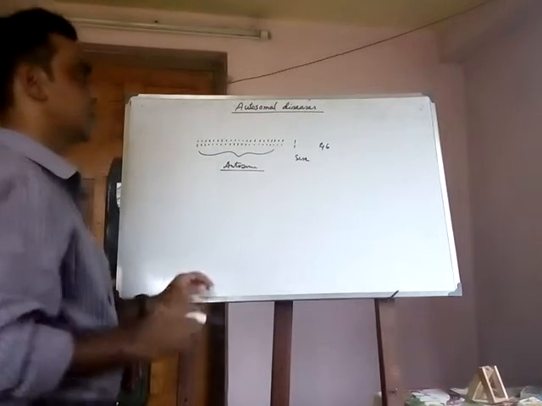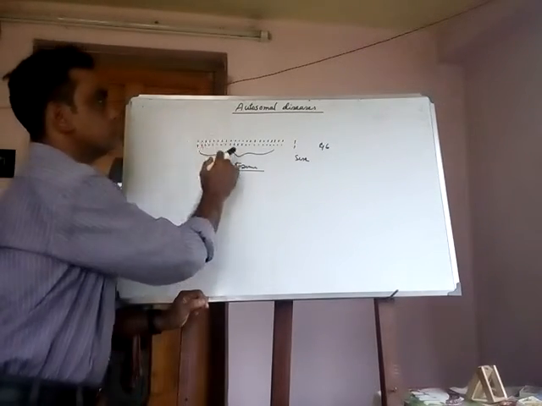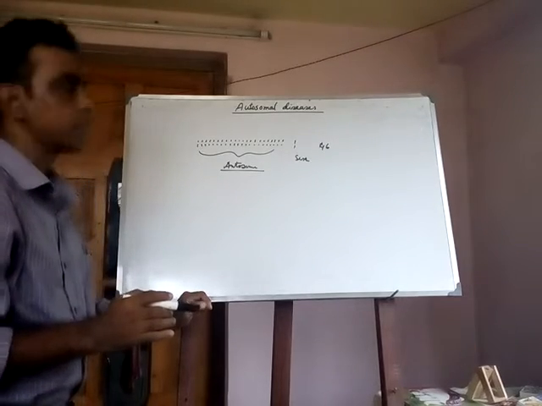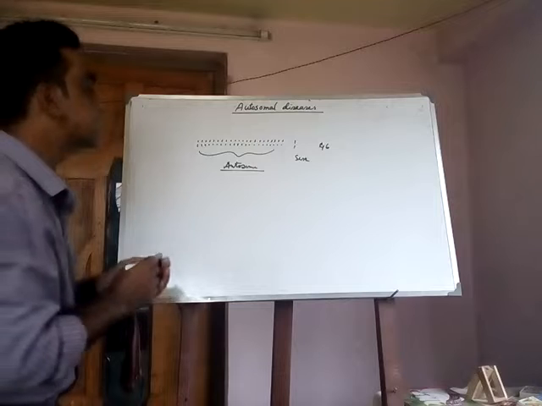Some diseases which are responsible for the autosomes are known as the autosomal diseases, like thalassemia.